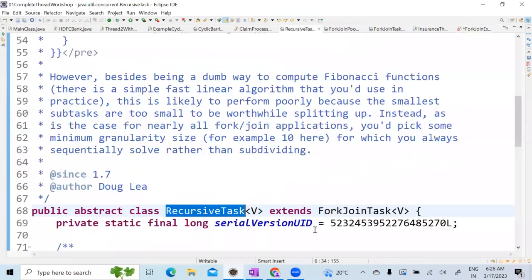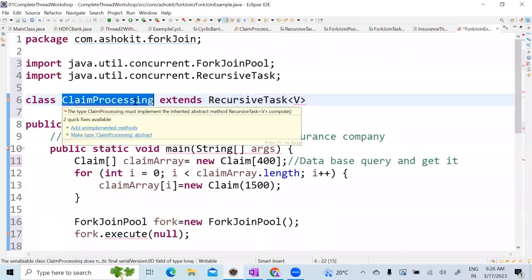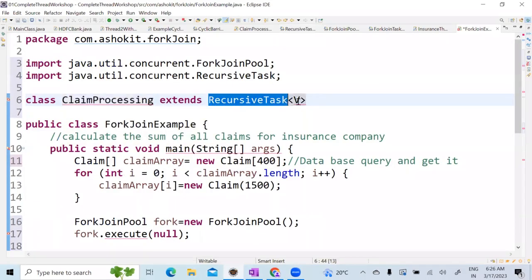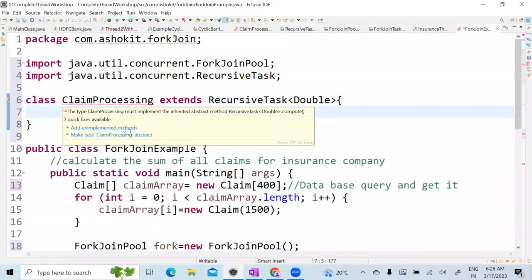Why am I doing this instead of directly extending ForkJoinTask? In RecursiveTask there is a method called compute. This is an abstract method; if I override it, automatically the threads will be created. The execute method will trigger the compute method. So I'm creating a class called ClaimProcessing, which is extending RecursiveTask, and I want to do the claim processing, so Double, because claim amount is a double. Now let's override the compute method.